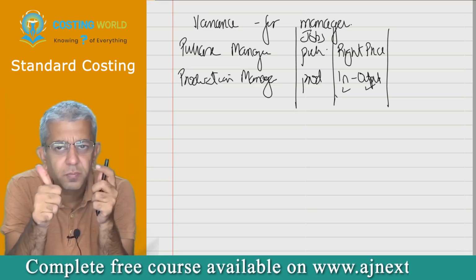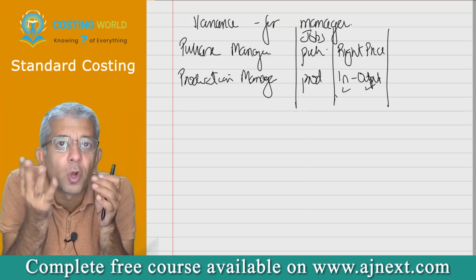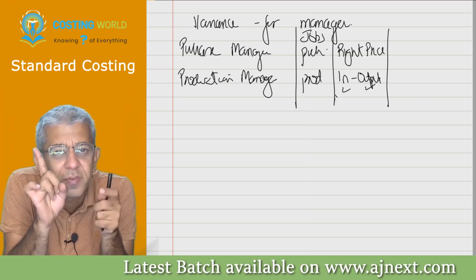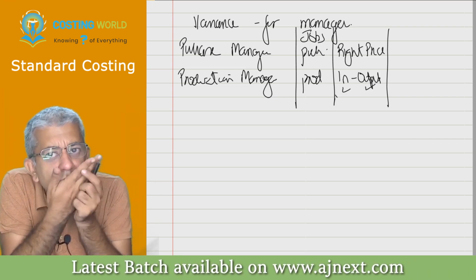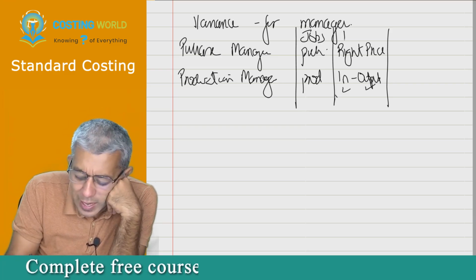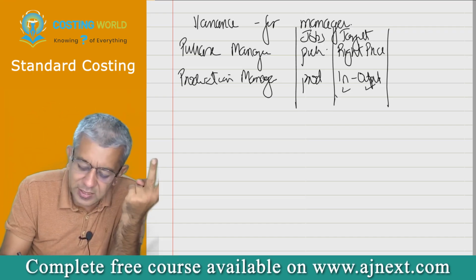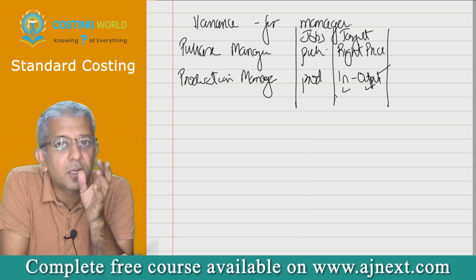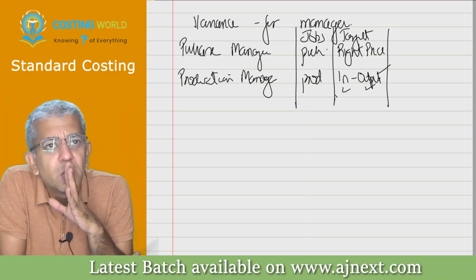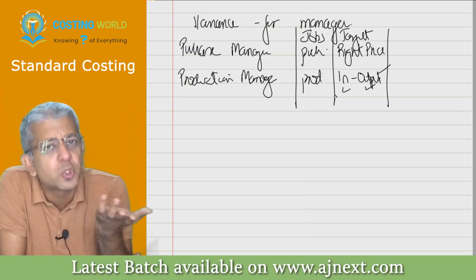If 5 kgs of raw material are required for 1 unit of the product, and you put in 6 kgs, you are wasting the cost of 1 extra kg. So this guy has a target of consuming the least amount of quantity. But I should not say least, it should be right.